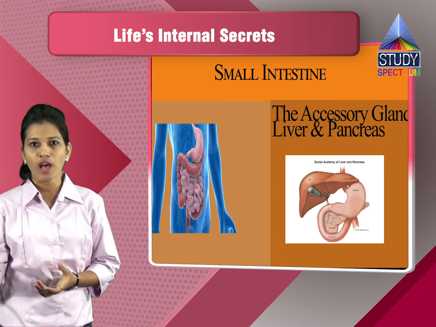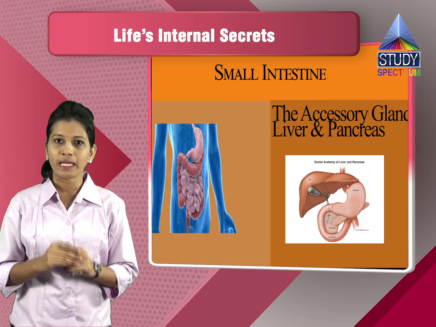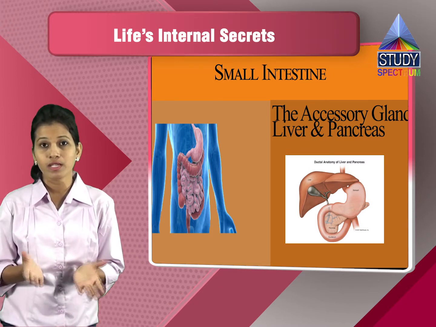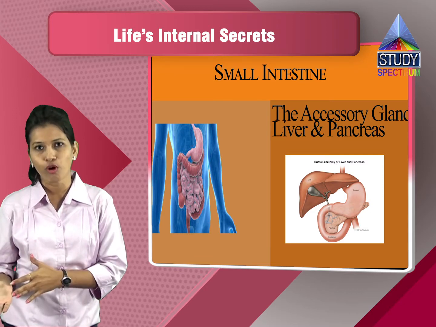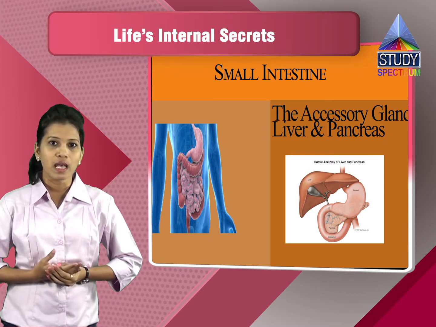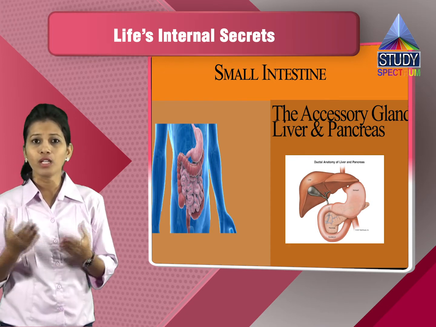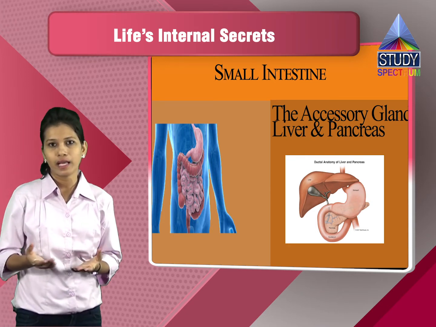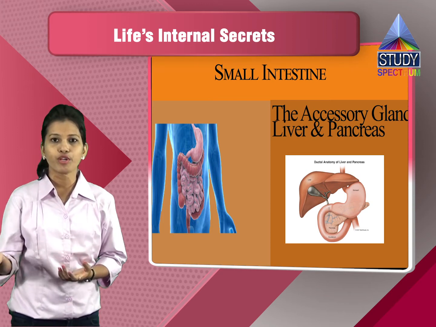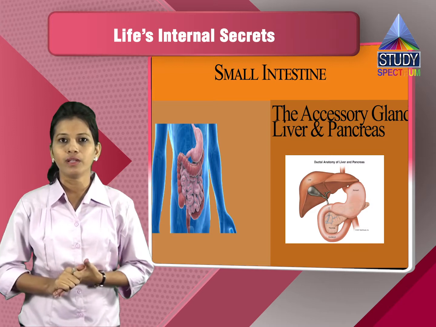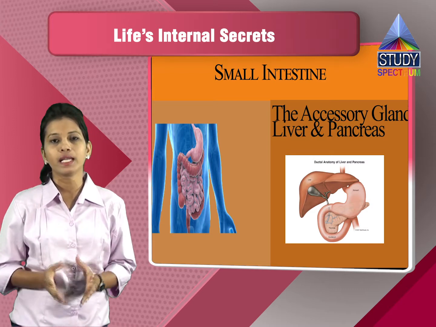Then later on, we also have the pancreas, which produces the pancreatic juices. As we have seen, HCl converts the food into the acidic form. Now there are various enzymes which require the alkaline condition, like the amylase. These require alkaline condition, which is produced by the pancreatic juices. Pancreatic juices will give alkaline condition for certain enzymes to work.